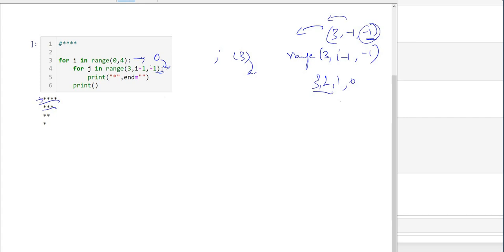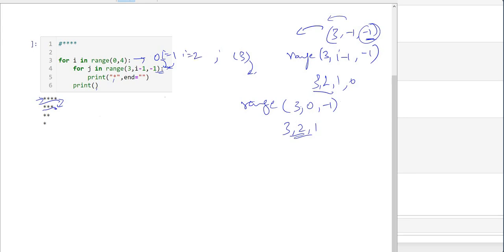Now this print will bring me to the new row, and here I becomes 1. So my range, earlier from 3 to minus 1, becomes 3 comma I minus 1, so 0: 3 2 1, so my star will be 3 only. So here my 3 stars.